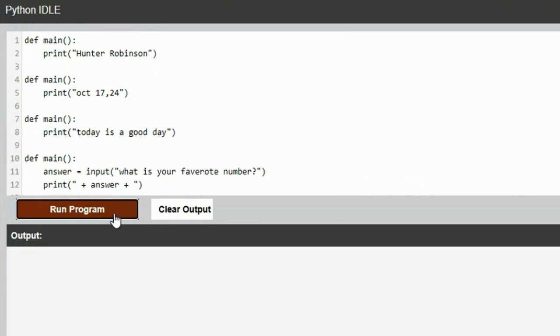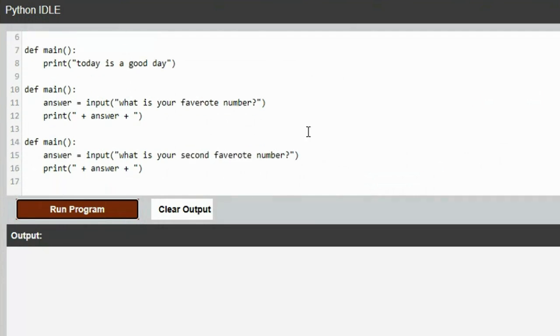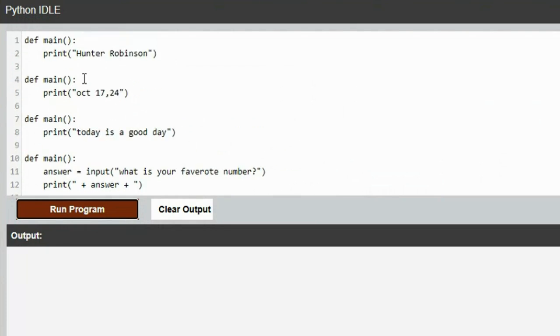Nothing's happening. Let's start breaking down the errors, because apparently you never got this to run before you turned it in. Well, you have your defined main. You said, okay, Python, here is my main function, this is where the meat of my program is, I want you to do that. And you told it to just print your name. And then you said, okay, Python, here is where the main function is. Run that. So it printed that.